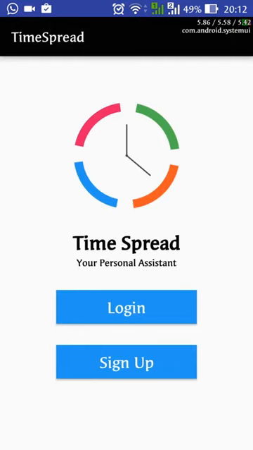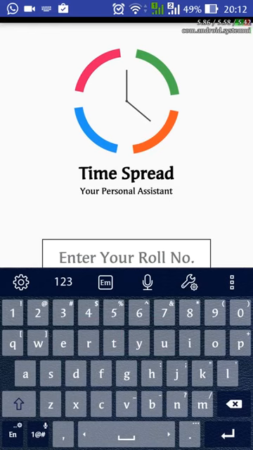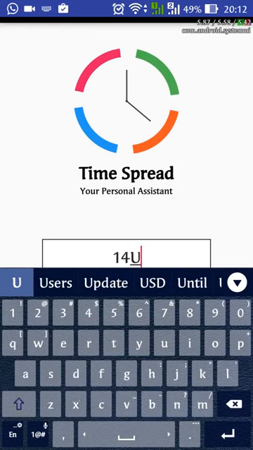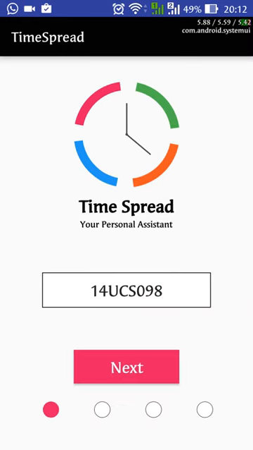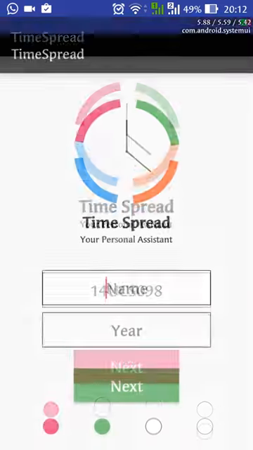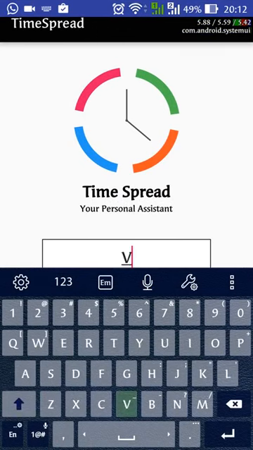So here, as you can see, you can sign up or log in. By clicking on sign up you have to fill in some important details like your roll number. Roll number will be your unique key, so no one can register with the same roll number again. I am right now filling in a random roll number and a name.